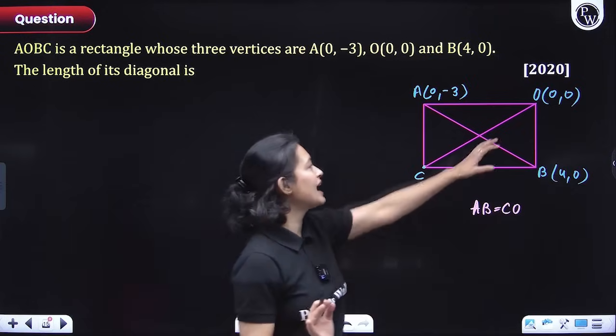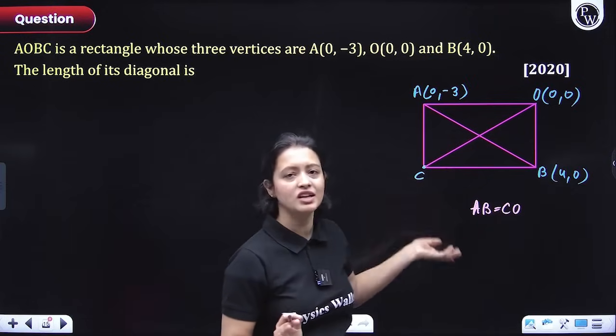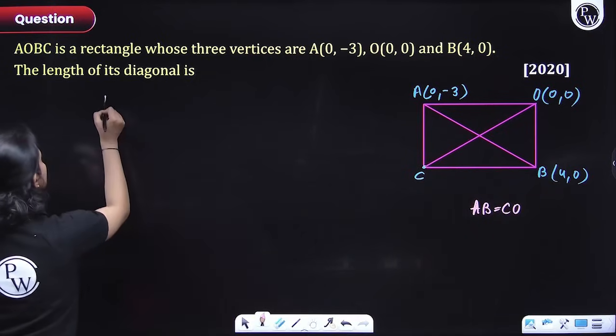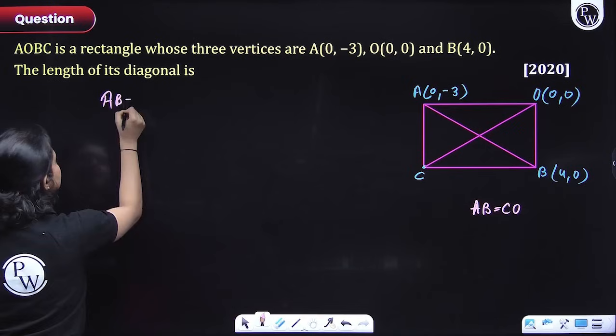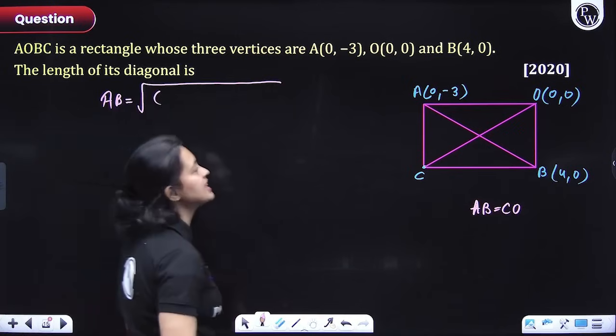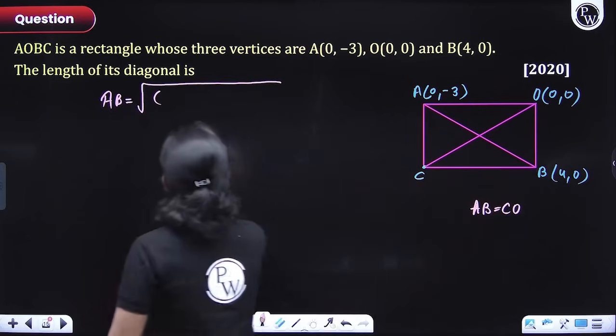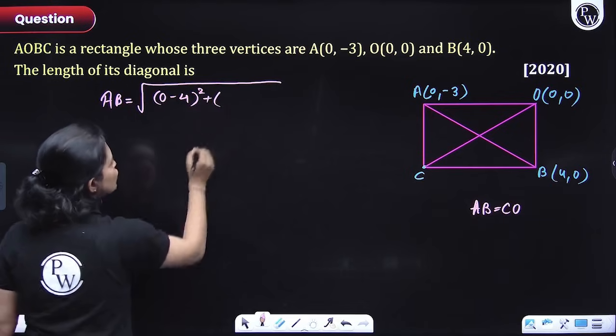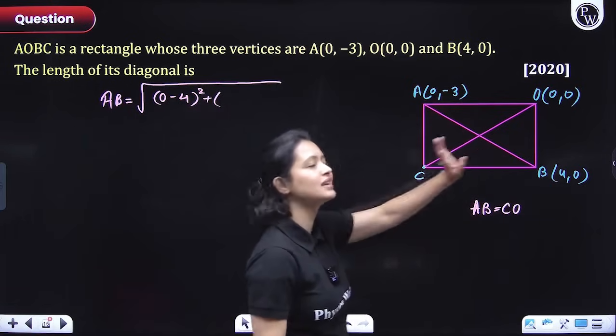Now here I cannot figure out CO because I don't know the coordinates of C. So I'll figure out AB and that would be my answer, right? So all I need to do is figure out AB, everyone. That's it. So it would be the square root of (x2 minus x1) whole square, so (0 minus 4) whole square, plus (y2 minus y1) whole square, so (minus 3 minus 0) whole square.